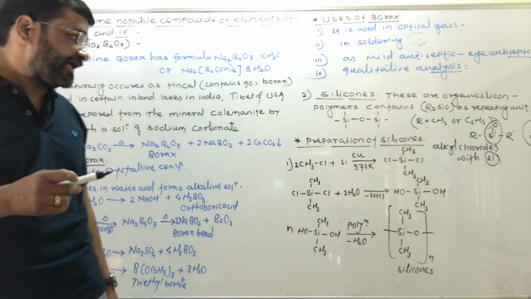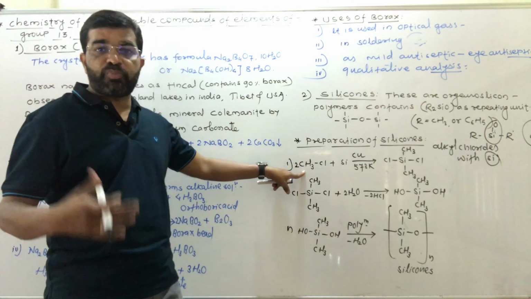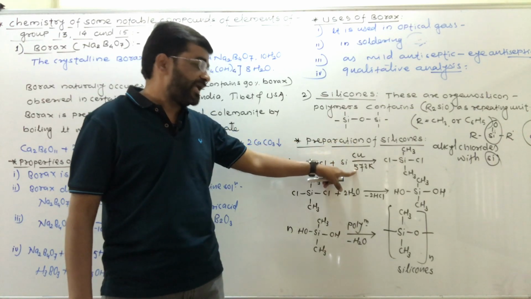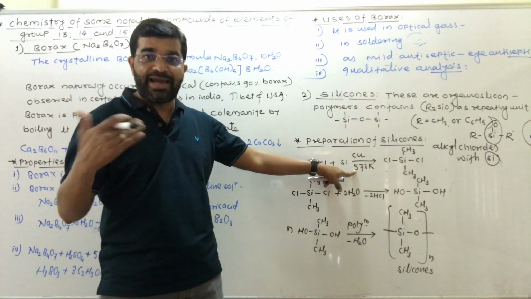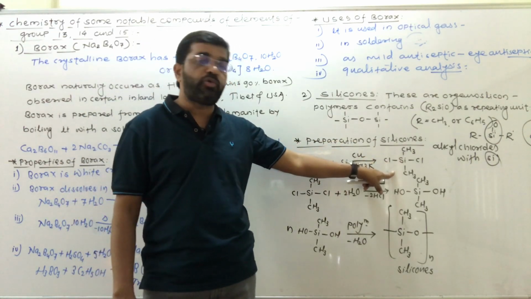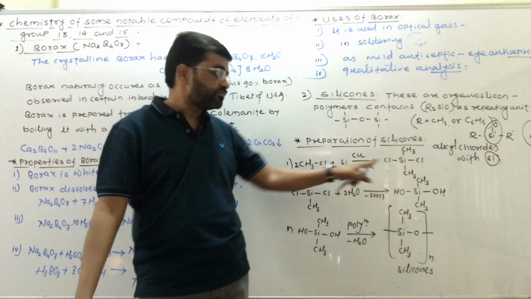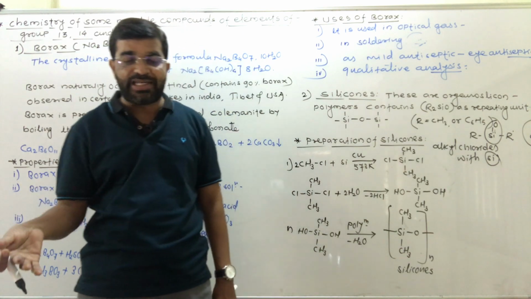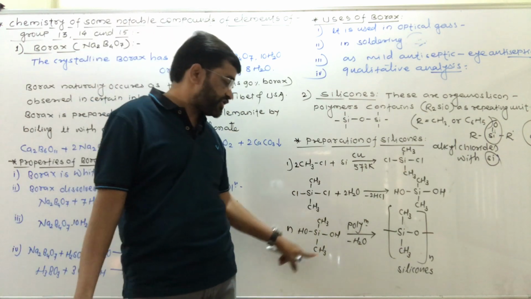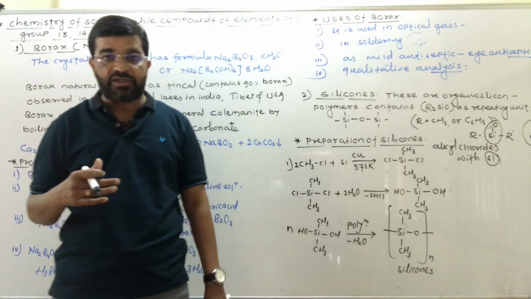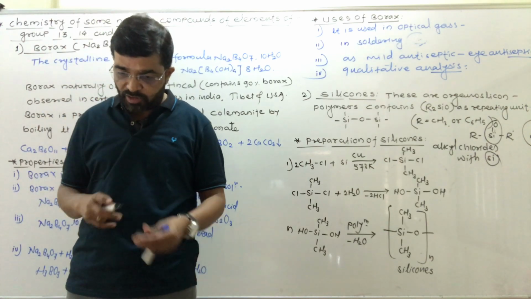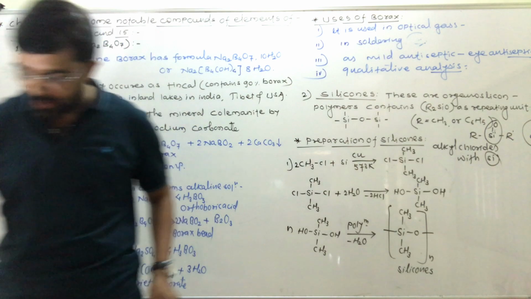So don't forget that silicones are prepared from alkyl chlorides and silicon in the presence of copper as catalyst, heated at about 573 Kelvin to give dichlorosilane. Dichlorosilane on hydrolysis gives dihydroxysilane, and dihydroxysilane undergoes polymerization, and that produces the silicones.